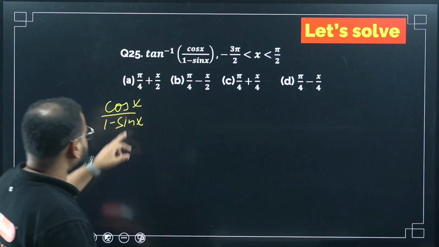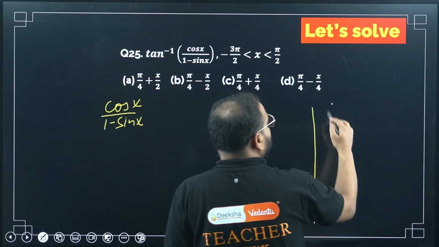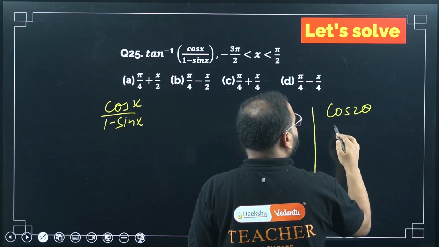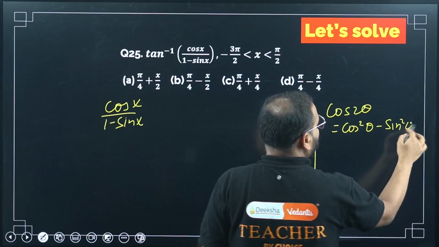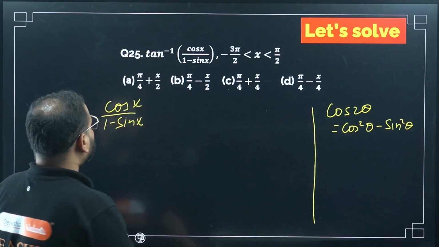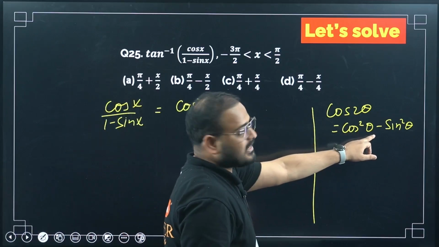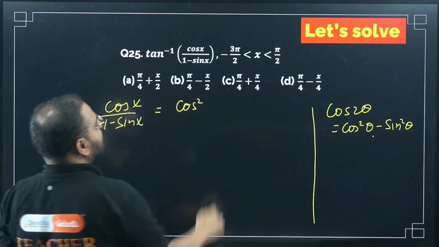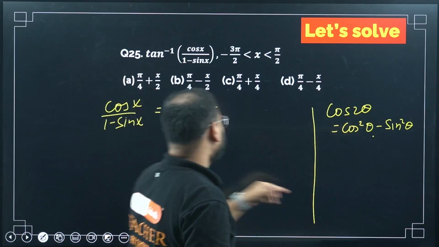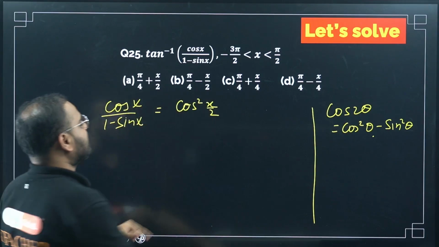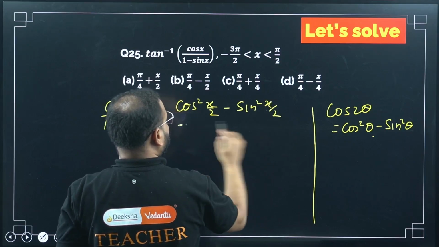Okay. Chaliye. So if I am writing this cos x, remember this formula please. Cos 2 theta is equal to what? Cos square theta minus sin square theta or not? Yes, yes. So I can rewrite this as cos square. For 2 theta I wrote it as x. Here it is cos x. So I will write it as x by 2. Please see, for this angle I wrote half, so for this angle also I will write half. What is half? Cos square x by 2 minus sin square x by 2. Yes or no, bacha? Yes?